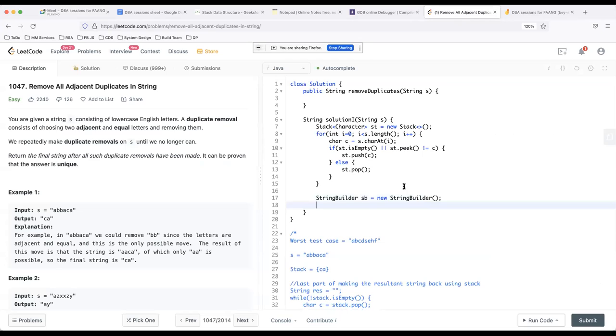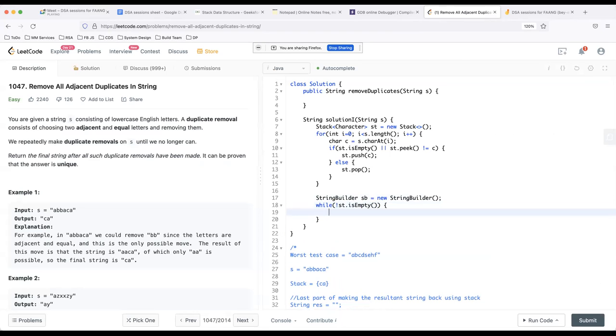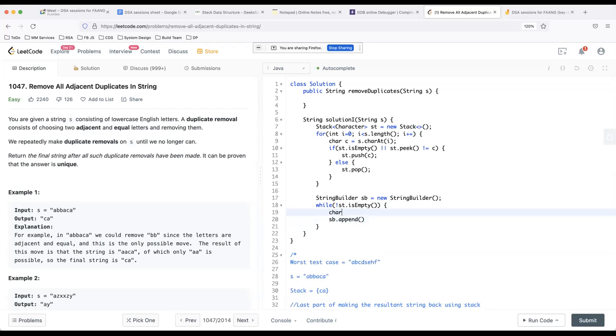Okay, cool. So now what I need to do is, while the stack is not empty, I can just keep on appending things into the StringBuilder. So I can say stack.pop, or if you want, you can store it in a character first: char c is equal to stack.pop.